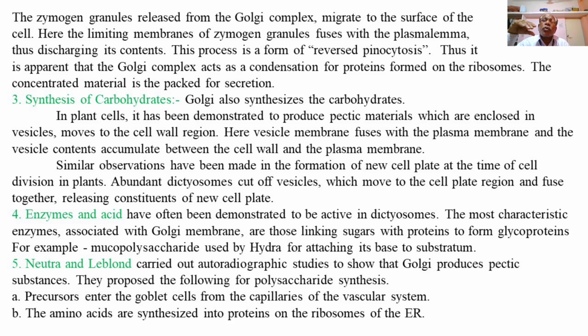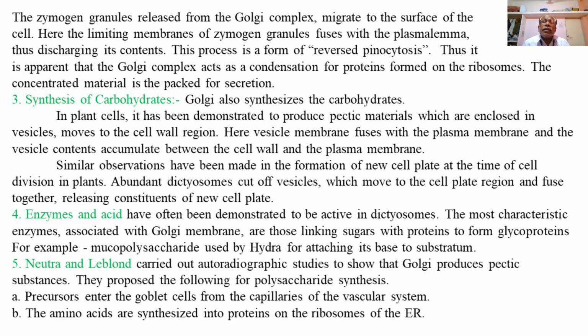So it will be transferred from the Golgi bodies to the periphery of the cells, towards the plasma membrane, from where it is discharged to the outside so as to form the cell wall just outside the plasma membrane of the plant cells.